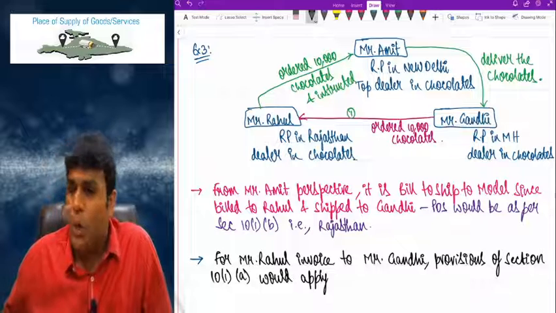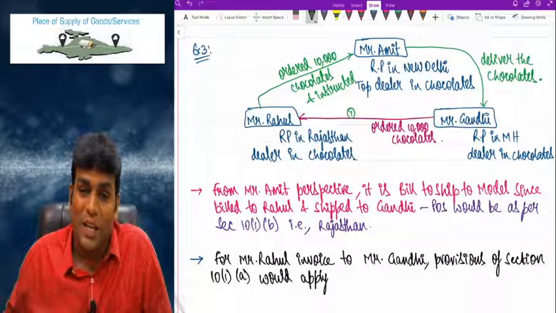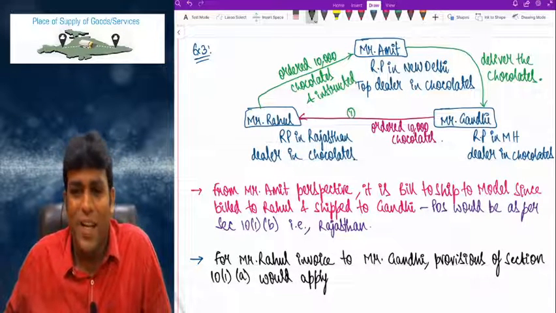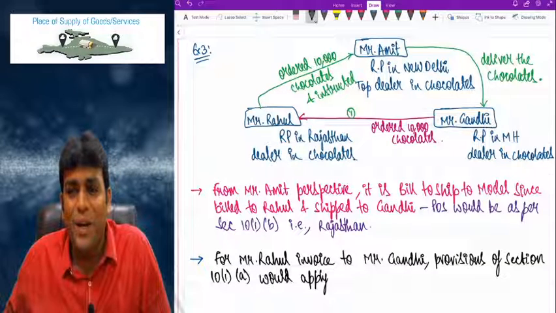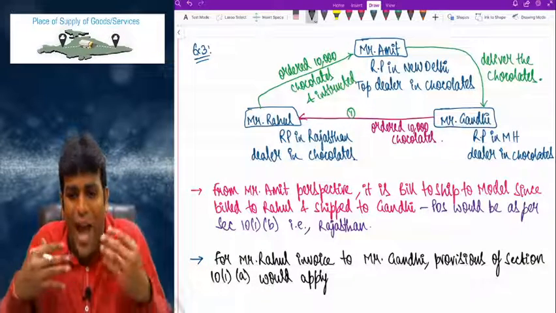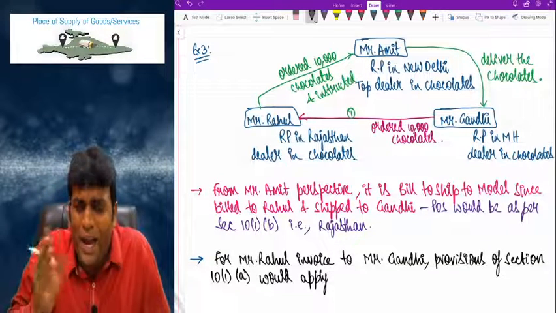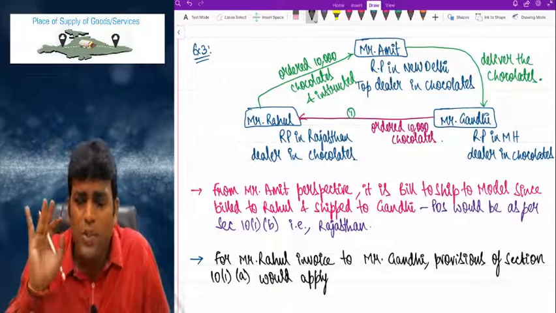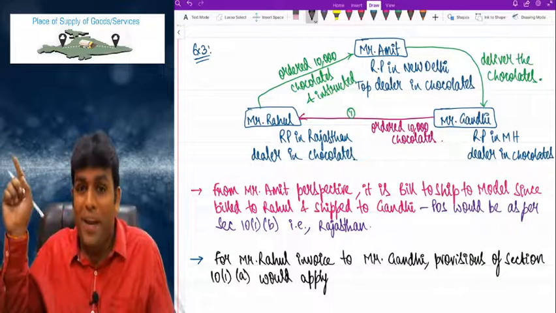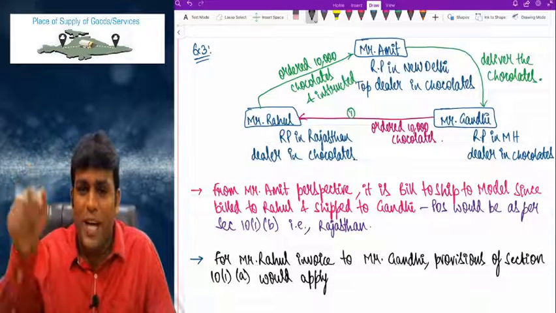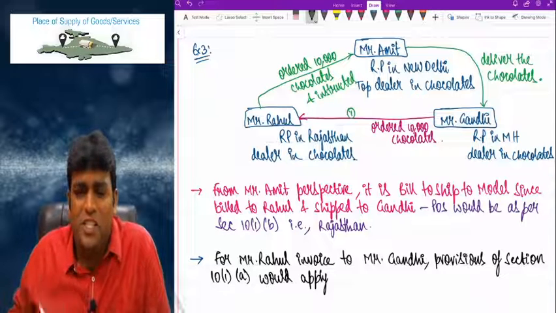And nobody instructed Rahul to send the goods to Gandhi. Just that Gandhi ordered, Rahul has sent to Gandhi through Amit. Sir, if I am Rahul, did somebody instruct me to send the goods to Gandhi? No. Gandhi called me, asked for goods. I did not have. So I called Amit and told Amit to send the goods to Gandhi. That's all. Did somebody instruct me?